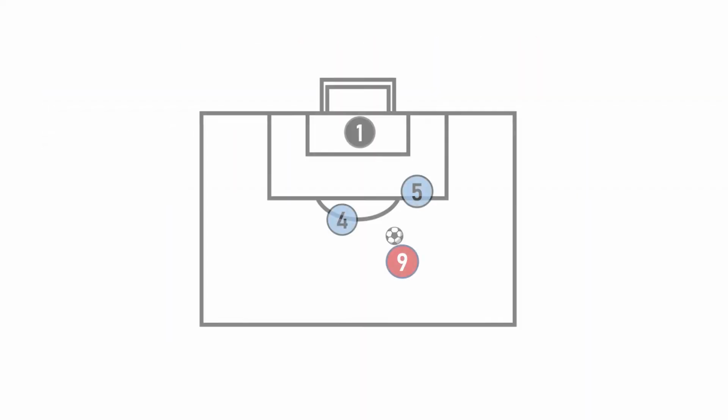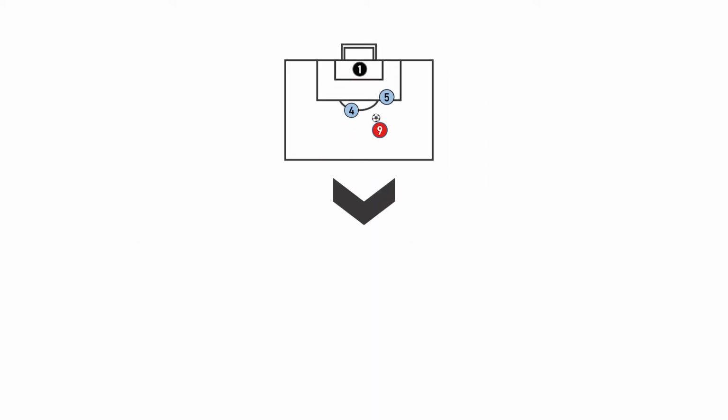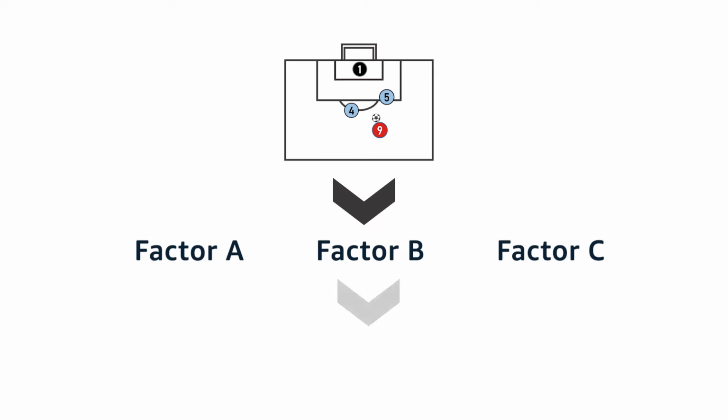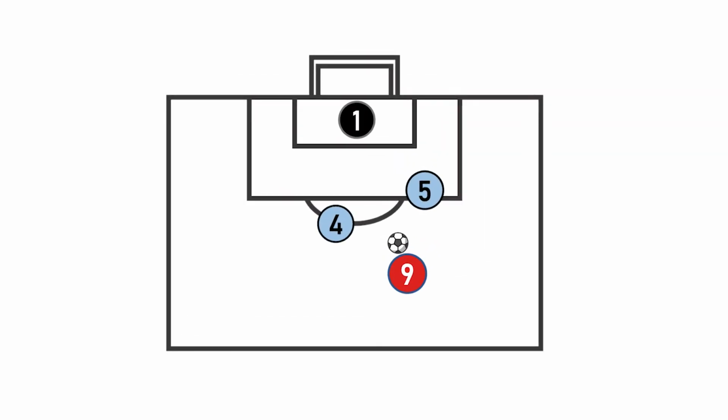But how does it work exactly? Picture a goal scoring situation like this one. The model deconstructs this image and breaks it into individual factors that are taken into account, using different weights to create a score. For instance, some of the key factors included in the XG model are distance and angle to the goal, number and positioning of defenders, goalkeeper coverage, or player speed.